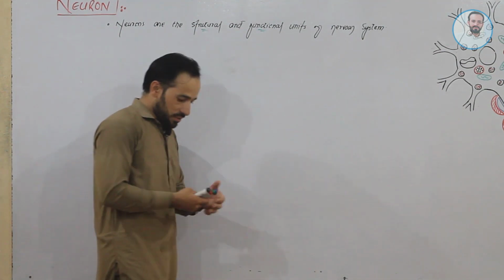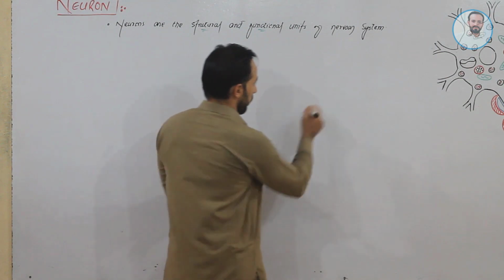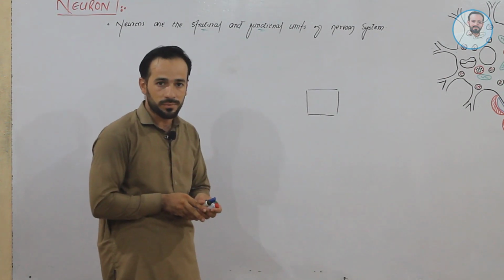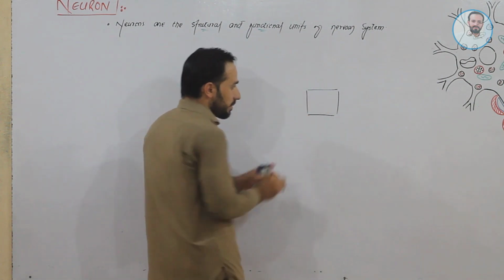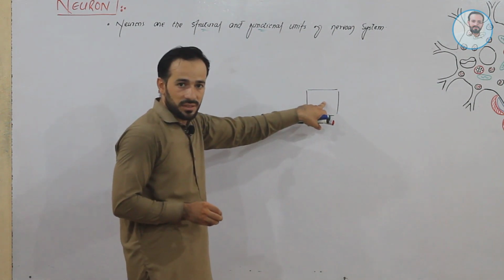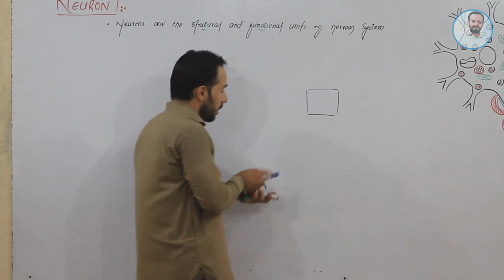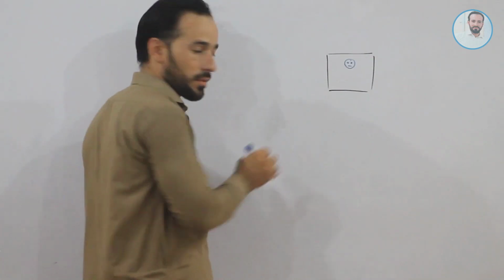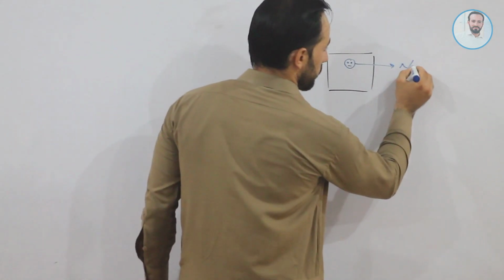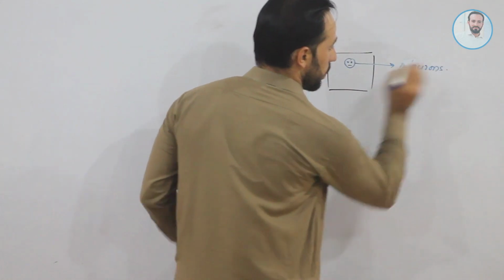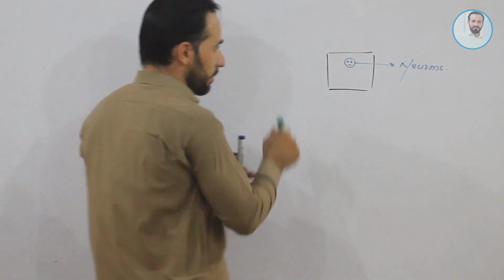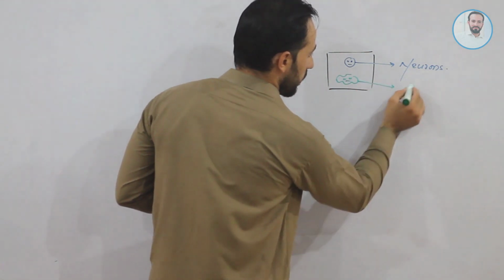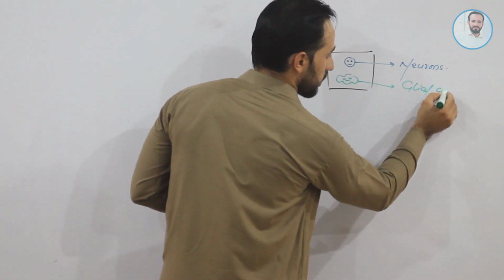Now let me take a piece of the nerve tissue. For example, if this is a small piece of the nervous tissue, now we see what type of cells are present in this tissue. The first type of cells that we see inside this tissue are the neurons. And with these neurons, we have another group of cells, called the glial cells.